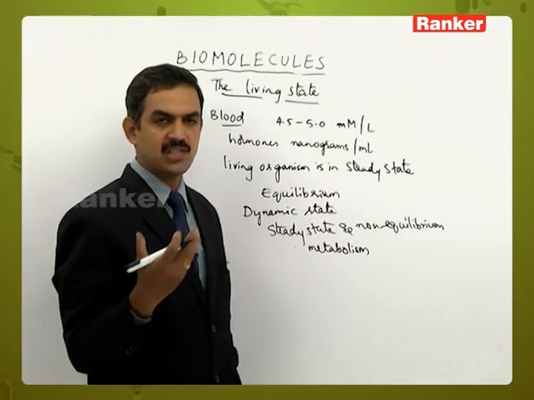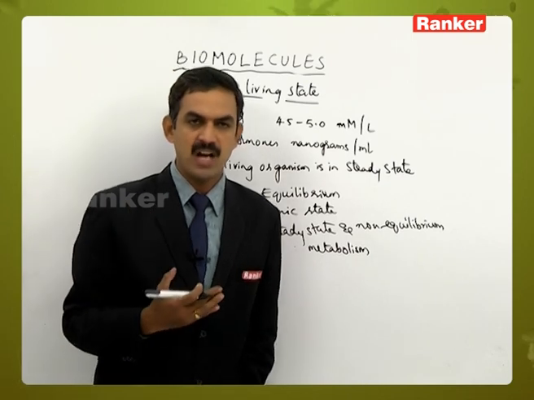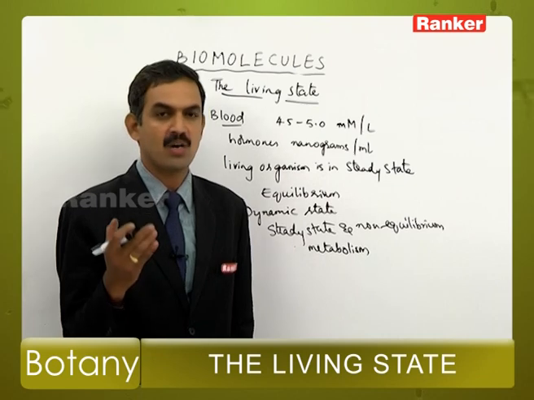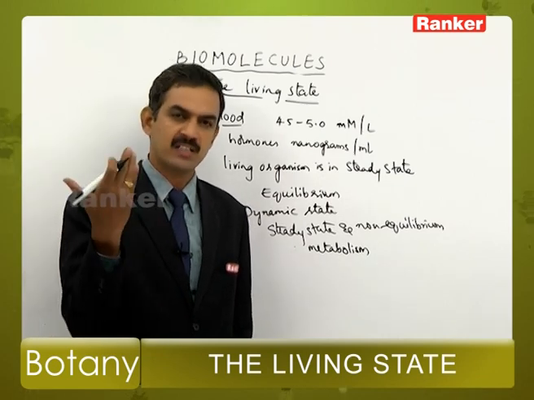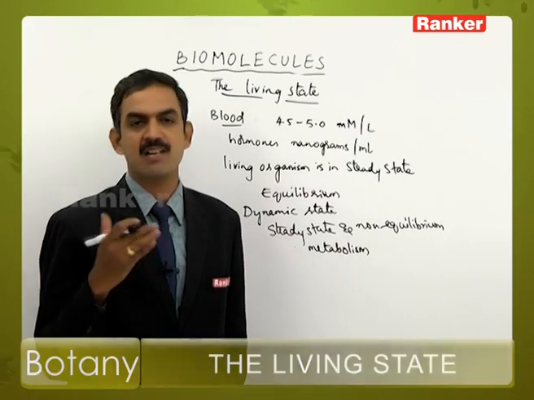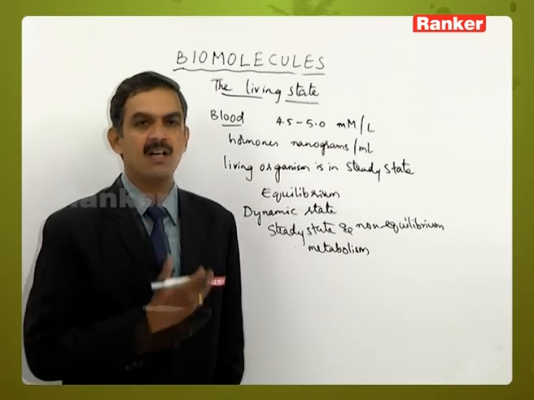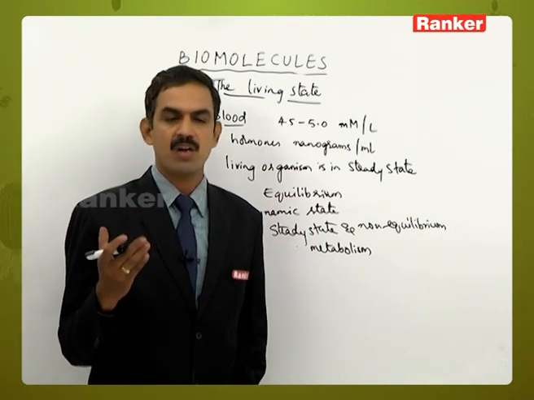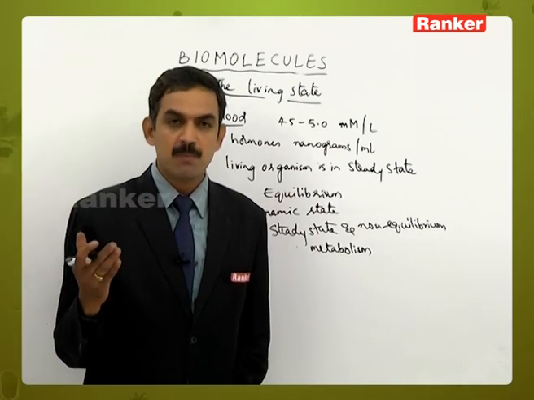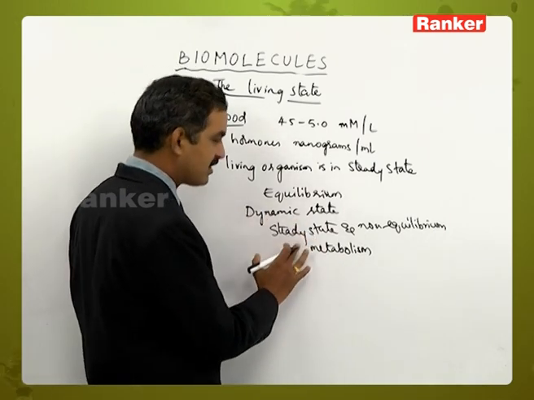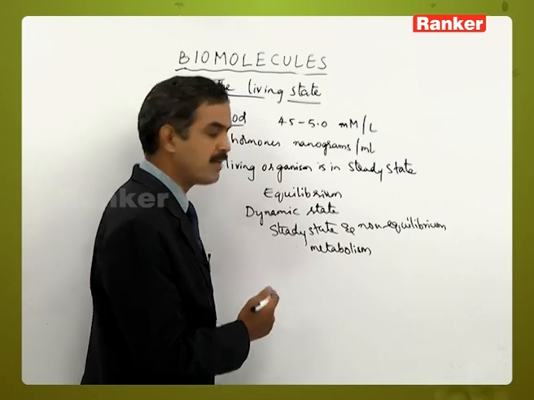Metabolism means chemical changes where one type of metabolite is converted into another, and the metabolite so formed does not remain as it is, but is further converted into some other metabolite. So there is no chance of saying that equilibrium has been attained inside the cell, or that the metabolites are present in an equilibrium state inside a cell. They are always in a dynamic or steady state, but in a non-equilibrium state.